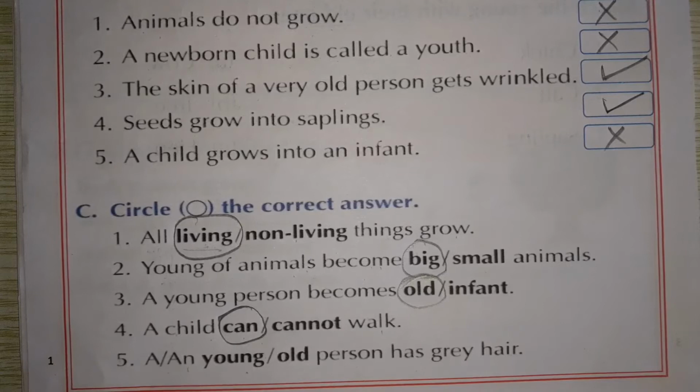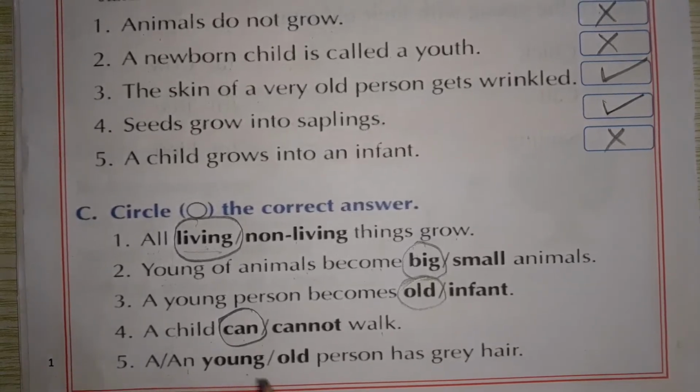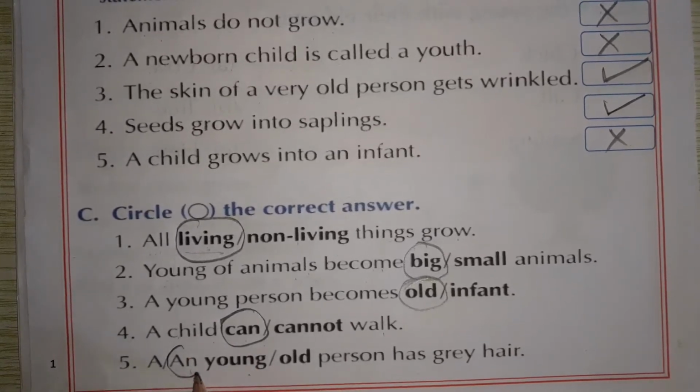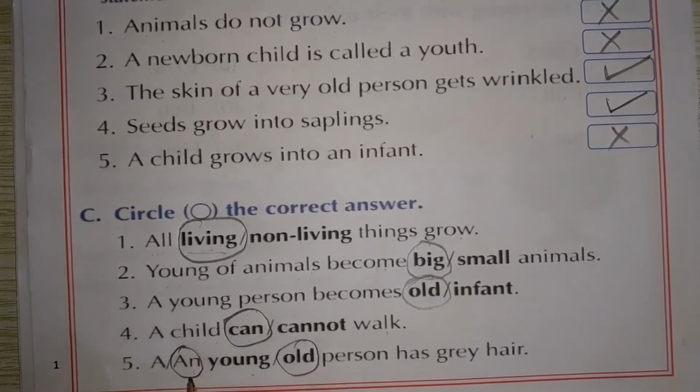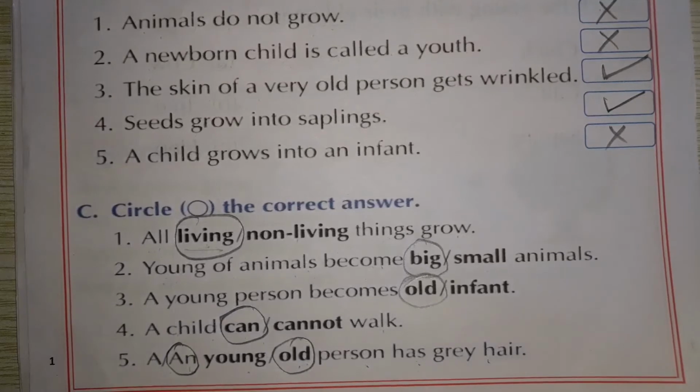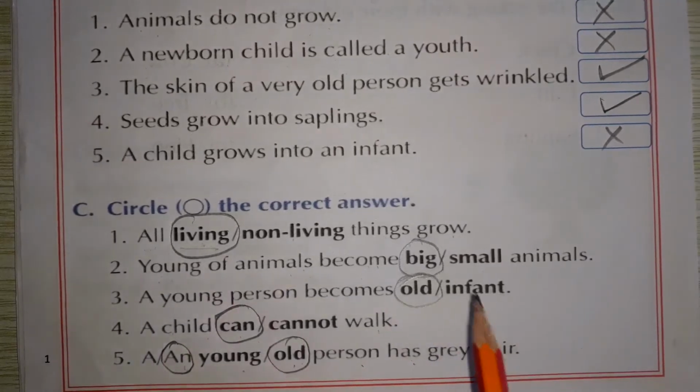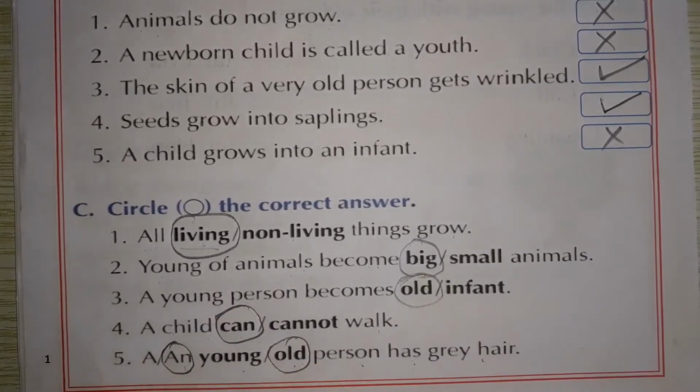A young. So what will come? An old. An old person has gray hair. In this way you can make a circle around the correct answer. Understand? Now turn the page. On the next page, see.